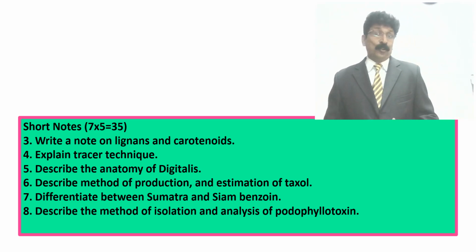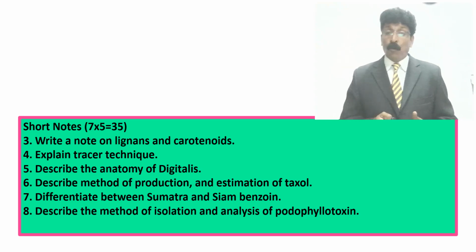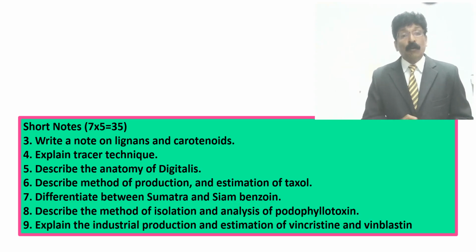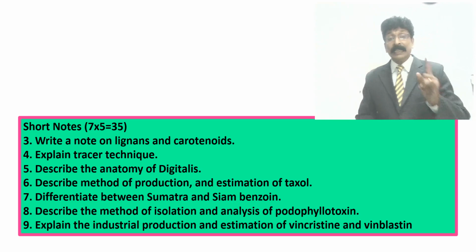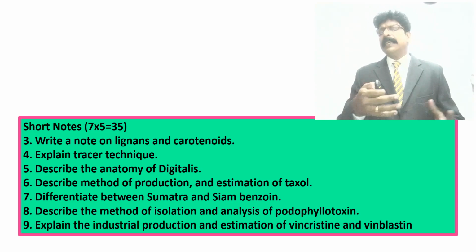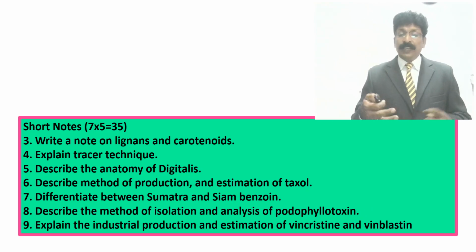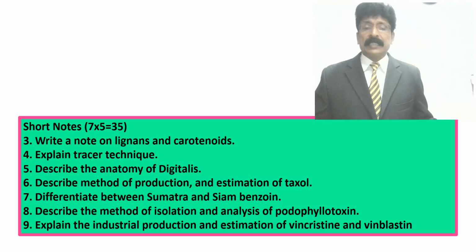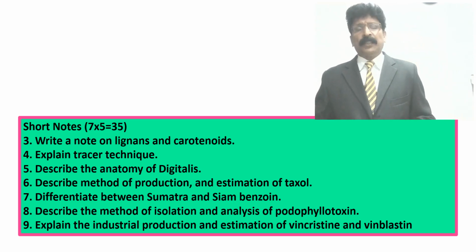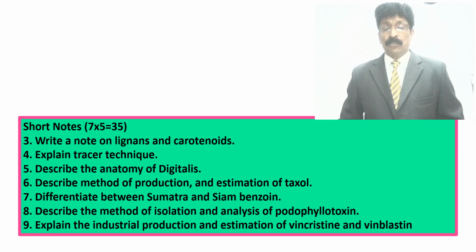And number 8, describe the method of isolation and analysis of podophyllotoxin. In this question paper they have concentrated more on isolation and extraction. And number 9, explain the industrial production and estimation of vincristine and vinblastine. They have concentrated in this chapter more on how you can isolate and estimate them. Students should know the chemical structure and chemical nature of the compound, the source it is present in, and how to analyze and estimate them; details should be given.